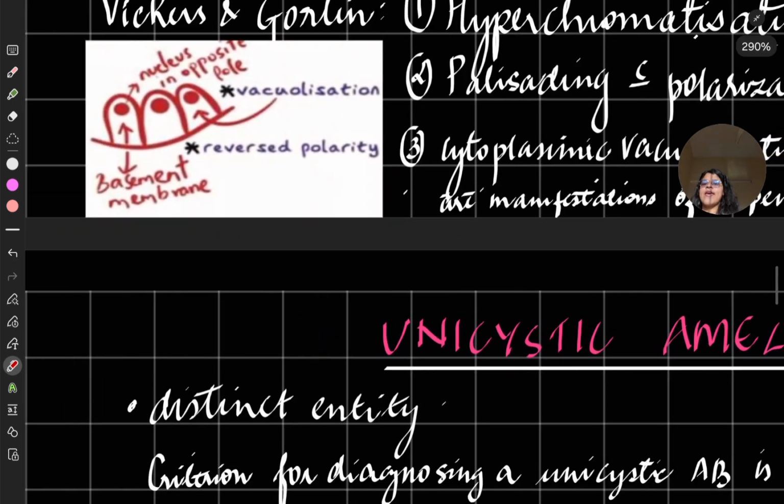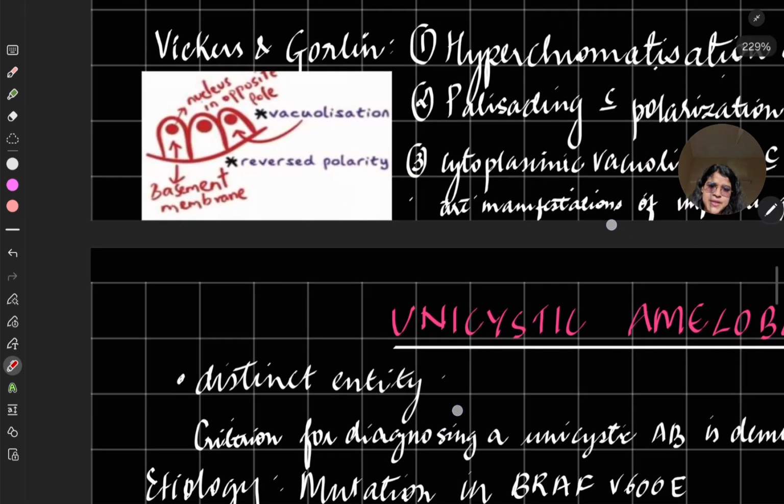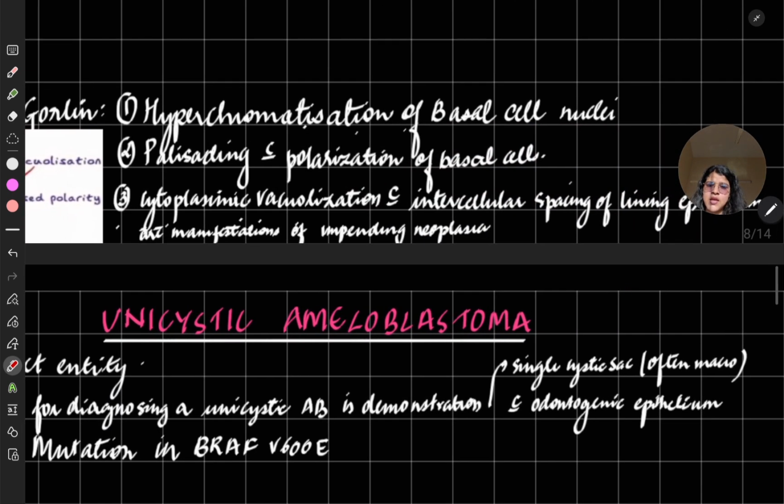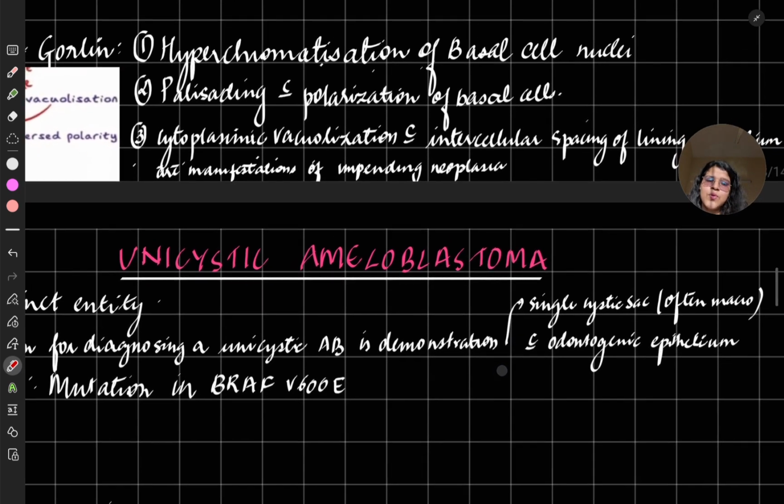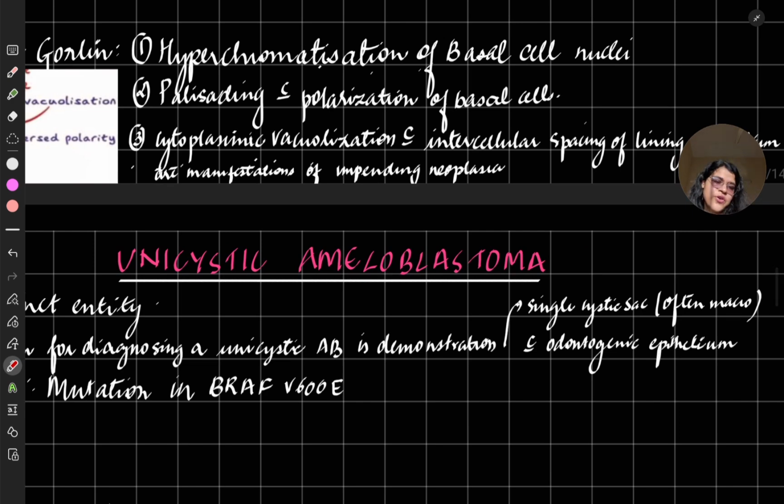Can you see here, vacuolization is there, over here there is space, and there are hyperchromatic nuclei, there is reverse polarity, and this is all happening in the basal cells. Cytoplasmic vacuolization with intercellular spacing of the lining epithelium are manifestations of an impending neoplasm. This is what happens in an impending neoplasm, is what they say. Who is they? Vickers and Gorlin. So if this is asked, you write Vickers and Gorlin. Remember: hyperchromatization, basal cell polarity, subnuclear vacuolization.